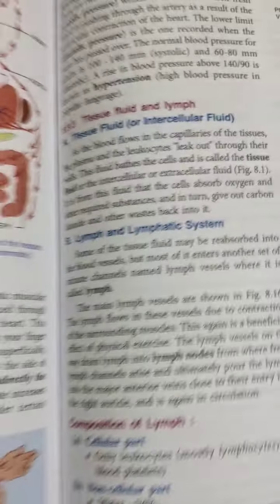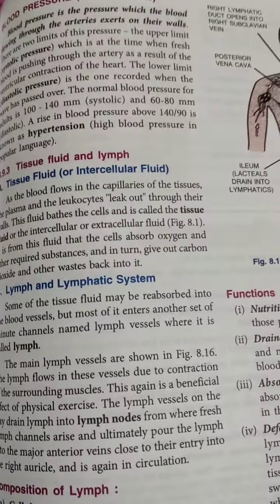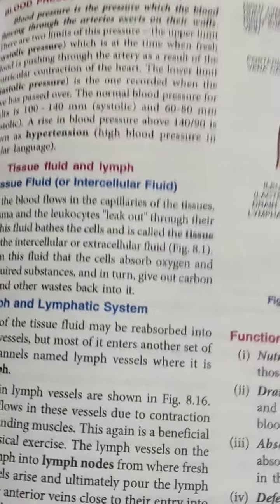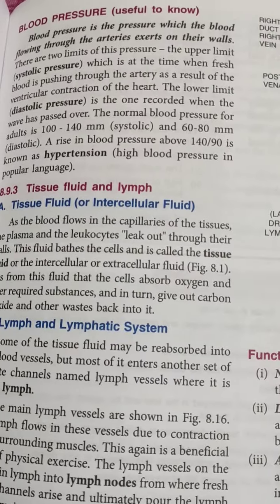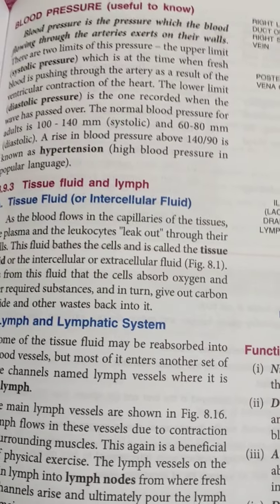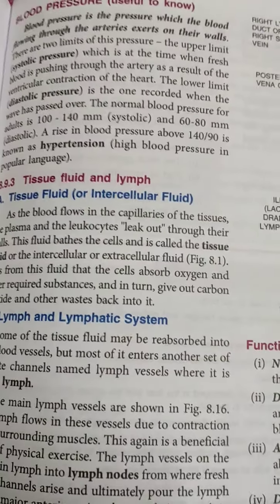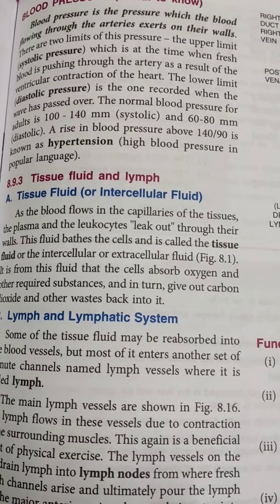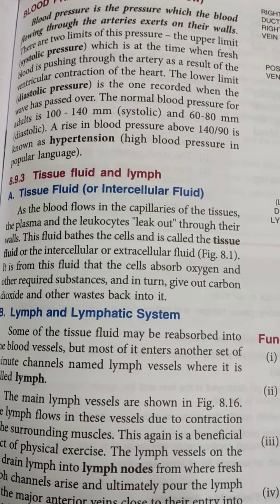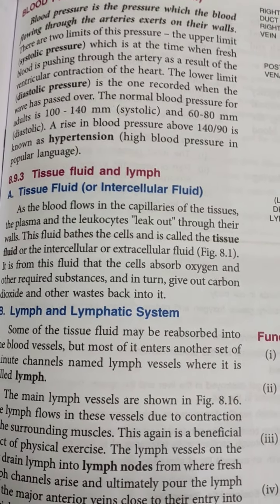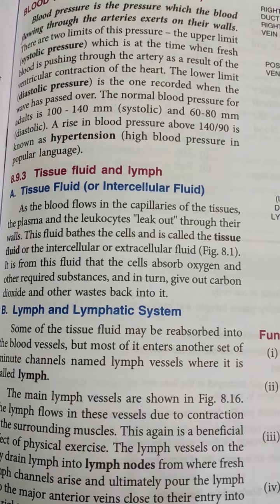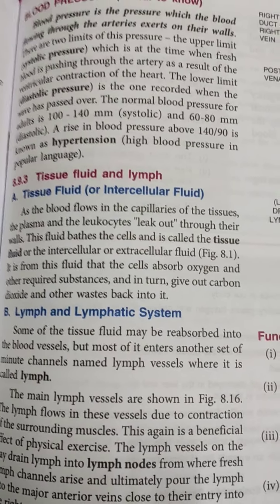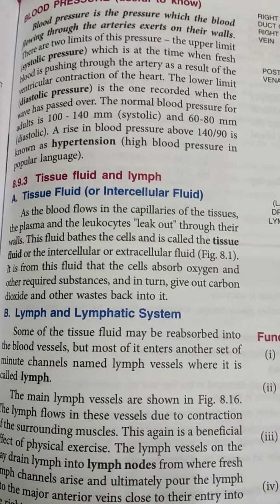Now what is blood pressure? Blood pressure is the pressure which the blood flowing through the arteries exerts on their walls. Now there are two limits of this pressure: the upper limit, systolic pressure, and the lower limit, diastolic pressure. Normal blood pressure for adults is 100 to 140 mm and 60 to 80 mm. So 100 to 140 mm is systolic and 60 to 80 mm is diastolic.